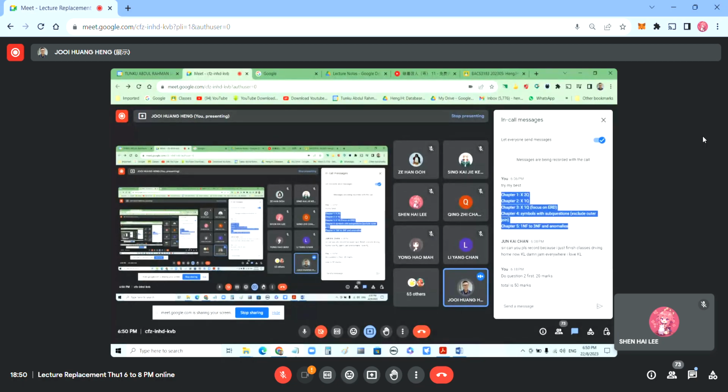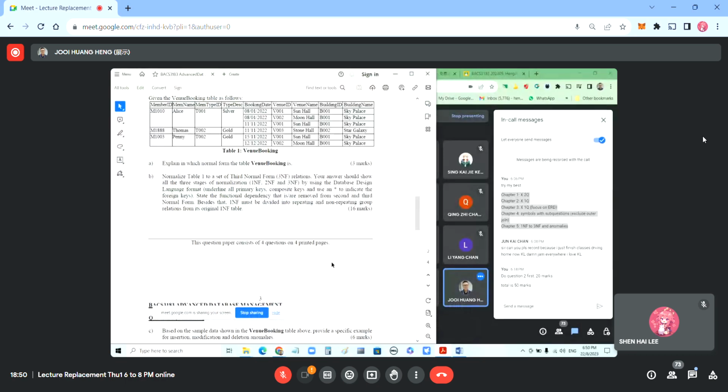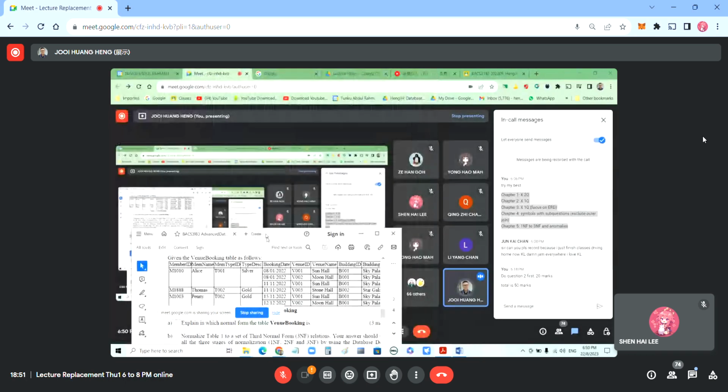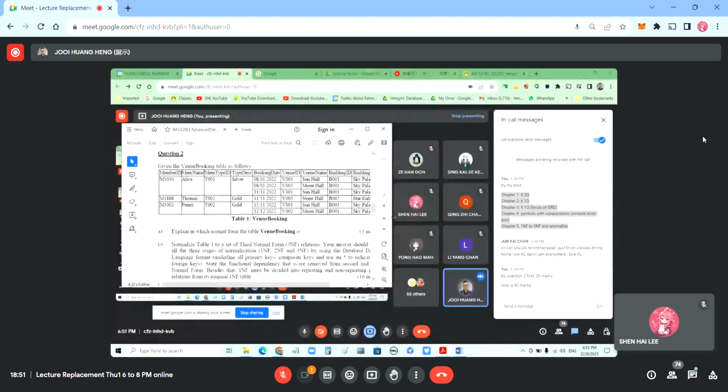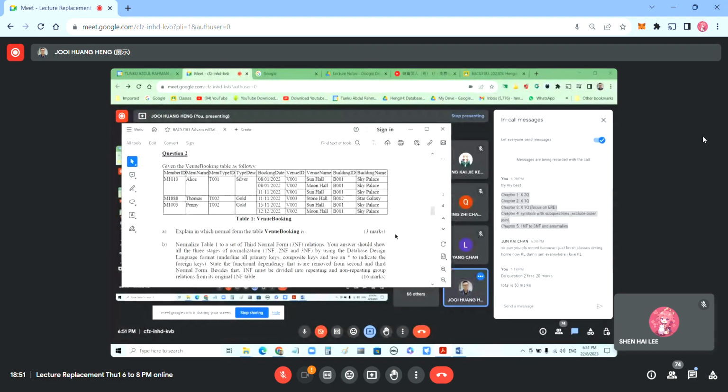Then I go to do some of the questions. Okay, so these are the questions, you can see in full screen. This question: given the venue booking table as below, explain in which normal form the table venue booking is. So you can see this empty space here.